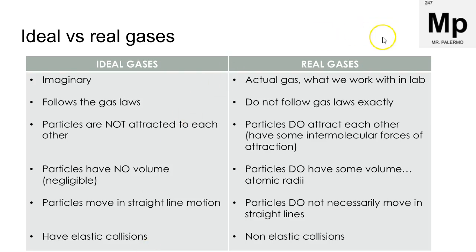The real gases, how gases actually behave, are this huge spectrum. They can be close to ideal or very far from ideal. They do not follow the gas laws exactly. Particles do attract each other. We know we have some intermolecular forces of attraction, and there's ways we can limit that. They do have some volume. They don't always move in straight lines, and they have non-elastic collisions.